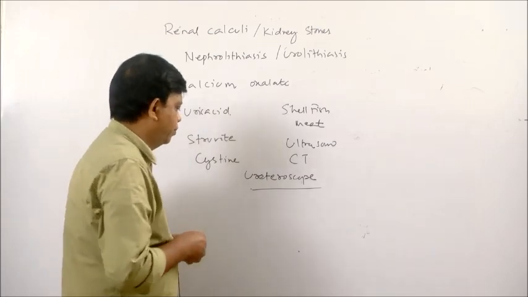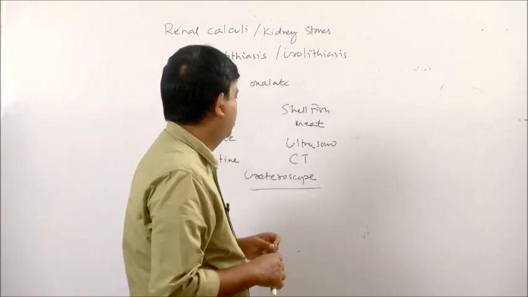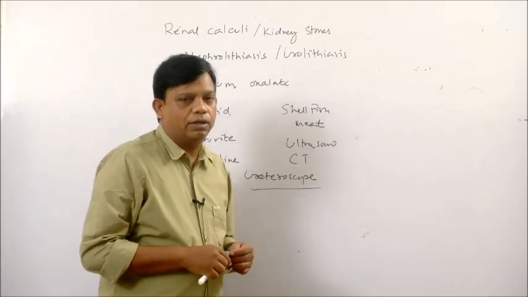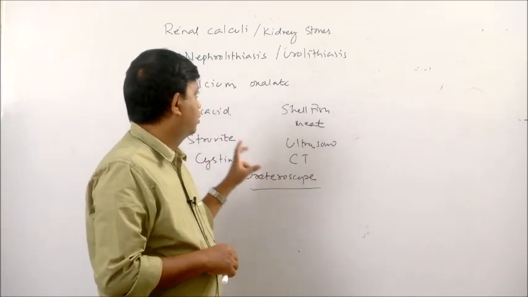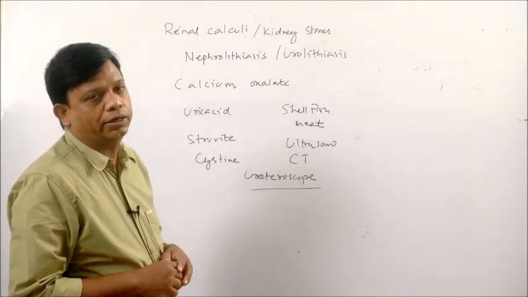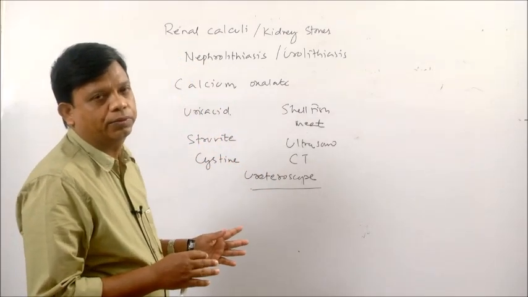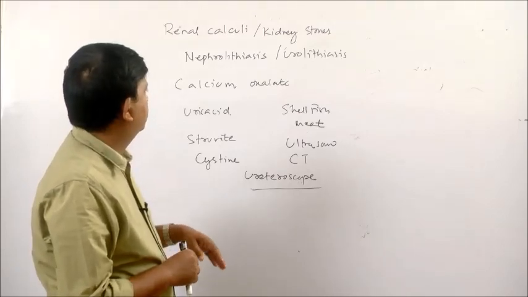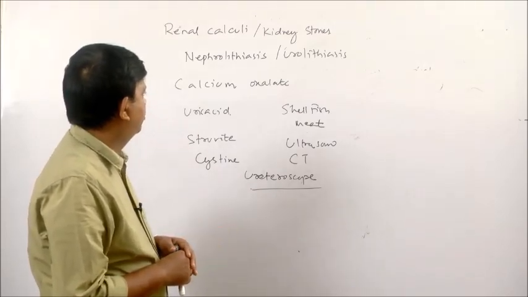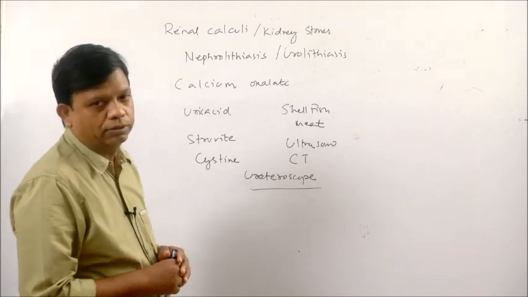A ureteroscope is a thin hollow tube with light and camera. With the help of ureteroscope, the kidney stone is located, then it is broken into pieces so that it can come out of the body. So, these were some of the disorders related to kidney.